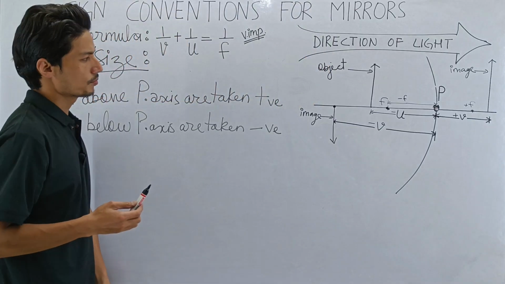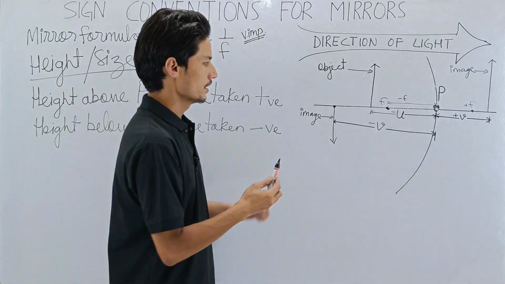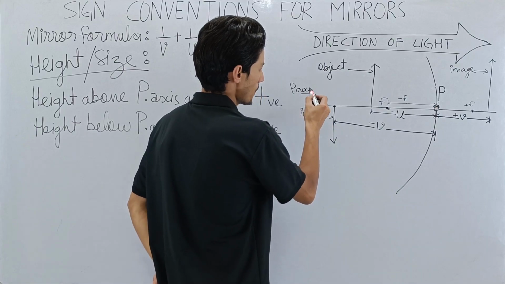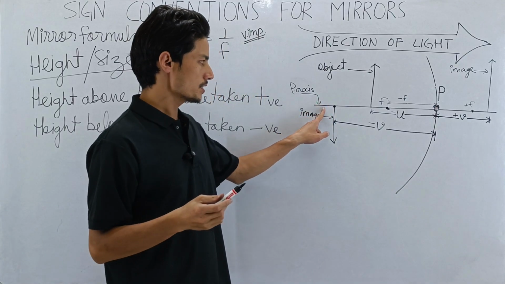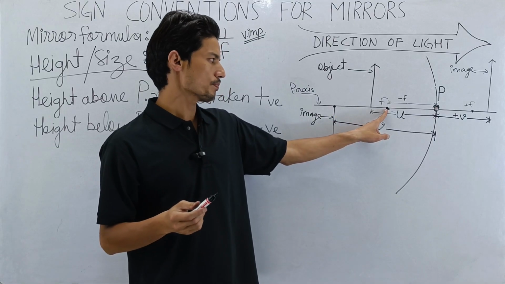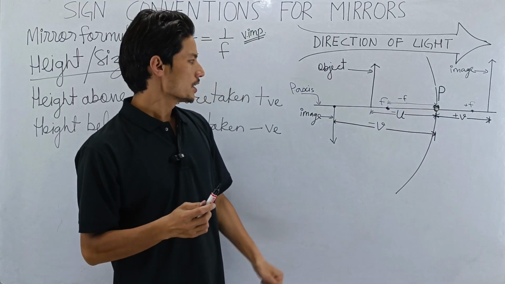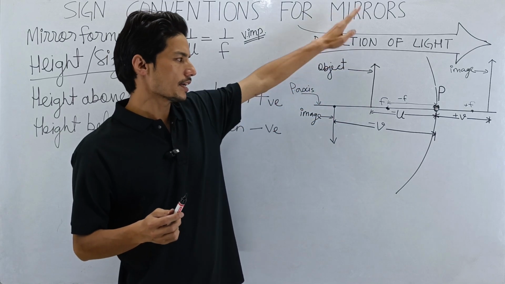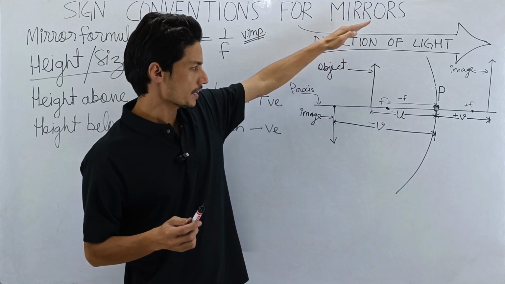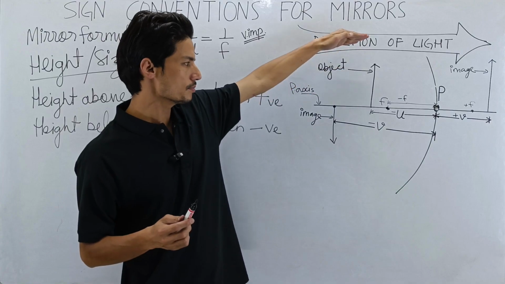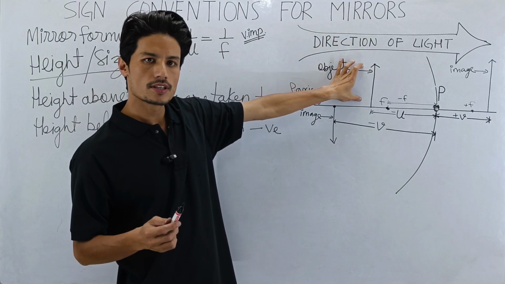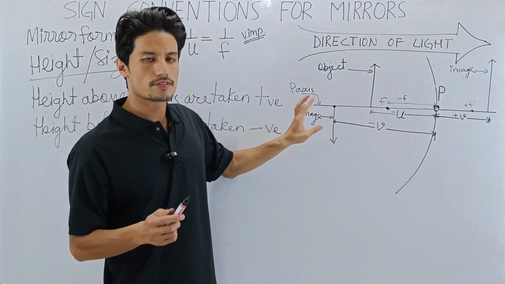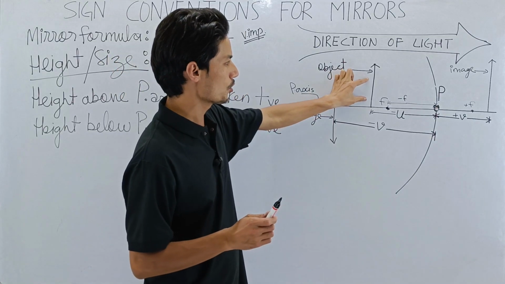Heights above the principal axis are taken positive, means what? See, this is the principal axis. This line is the principal axis which passes through F, which passes through the pole. Above this line, the size or the height is considered positive. Below this line, the height or the size is considered negative. Very simple.